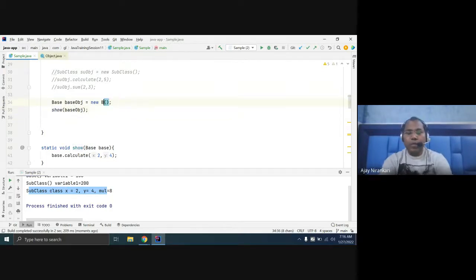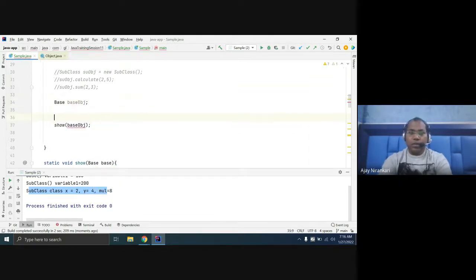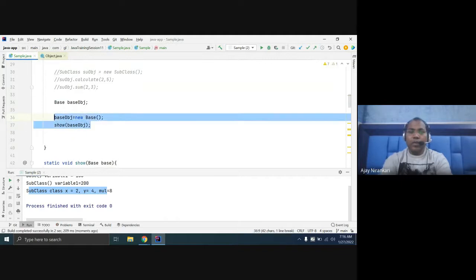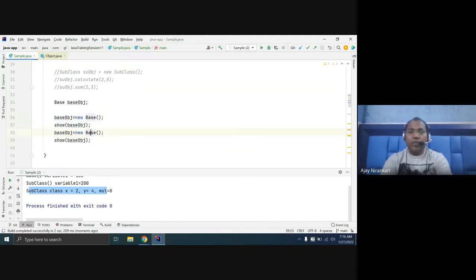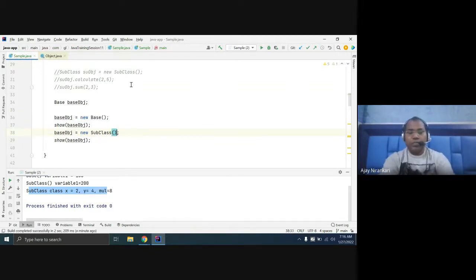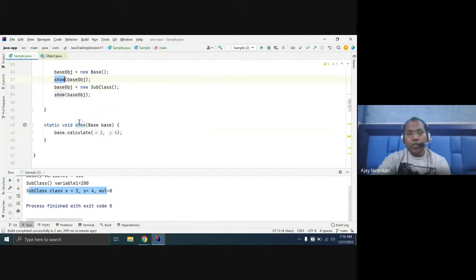Whenever you pass new base, this will invoke base. At the same time, you call the show function with the subclass. So which calculate function is invoked depends upon what object you are passing.